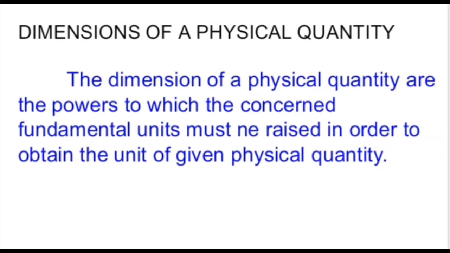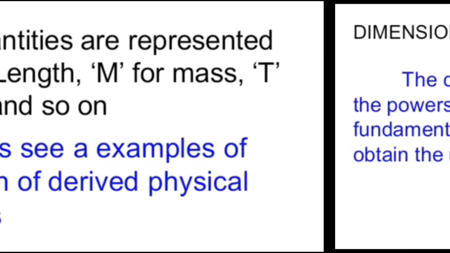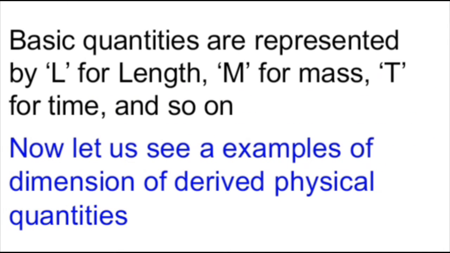Now let us see some basic units. Basic quantities are represented by L for length, M for mass, T for time, and so on. For representing most of the physical quantities, we need to use these three quantities, that is L, M, and T. Now let us see an example of the dimension of a derived physical quantity.